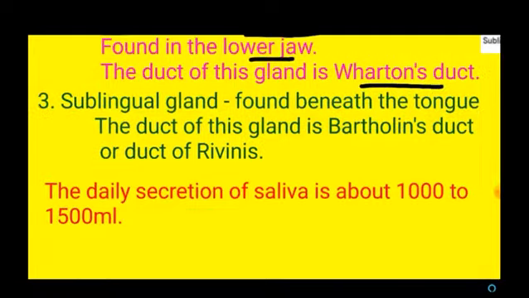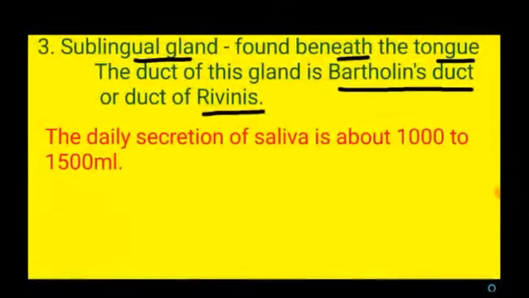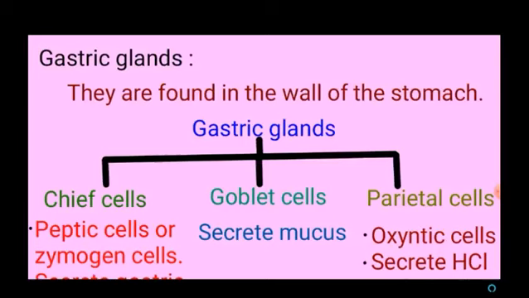And the third gland is the sublingual gland, which is the smallest salivary gland, and it is found beneath the tongue, that means under the tongue. The duct of this gland is called Bartholin's duct or duct of Rivinus. The daily secretion of saliva is about 1000 ml to 1500 ml. Then gastric glands. These gastric glands are found on the wall of the stomach.